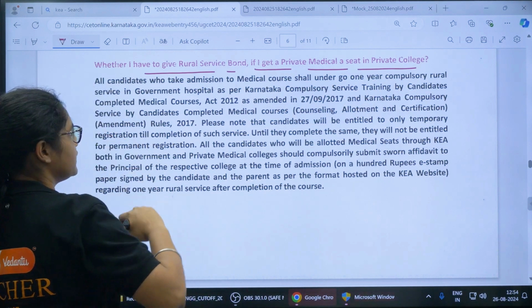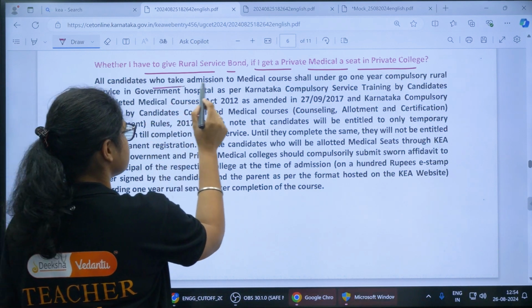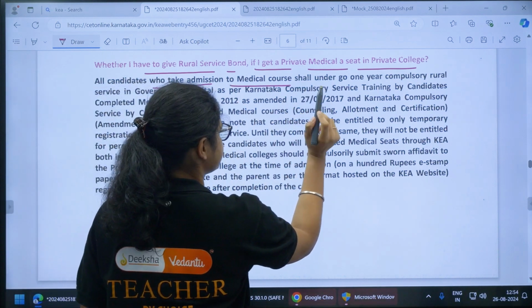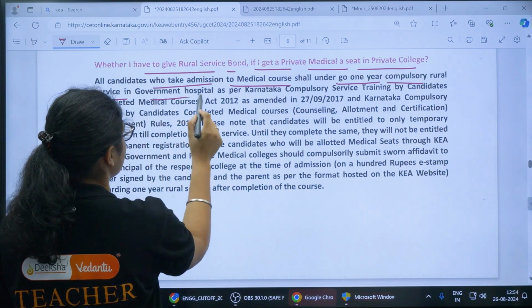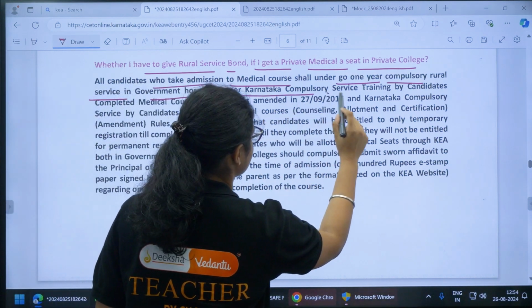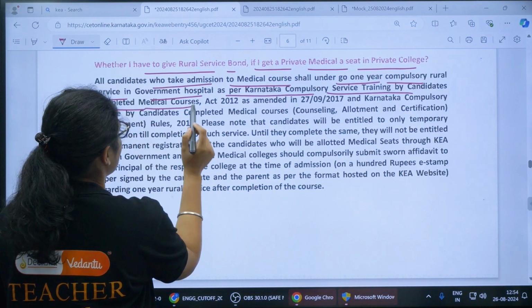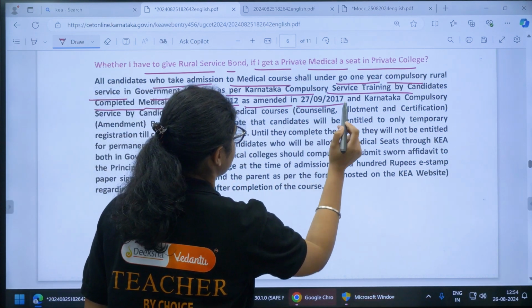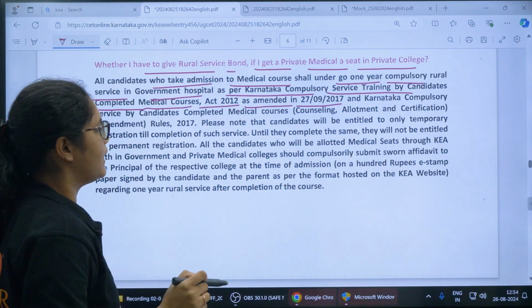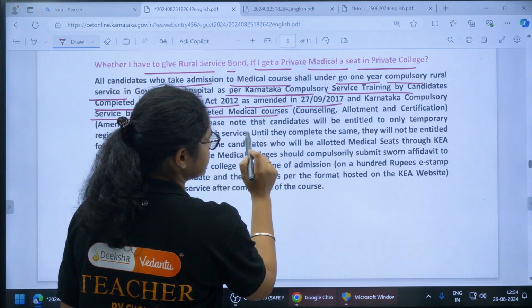This applies after you join any college. All candidates who take admission to the medical course shall undergo 1 year compulsory rural service in a government hospital as per the Karnataka Compulsory Service Training by Candidates Completed Medical Courses Act 2012, as amended on 27/9/2017.